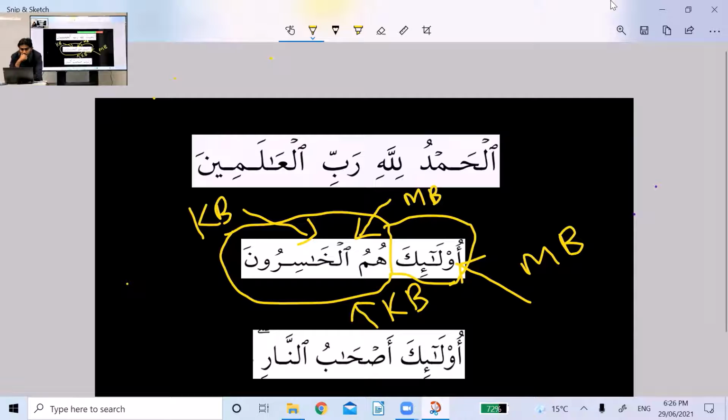Is this in the second category of khabar from your slides? Yes, sister. This is the second category, which is the complete sentence khabar. You are right, because khabar has 3 types: one word khabar, a complete sentence khabar, and shibul jumla khabar. This is the second type, complete sentence khabar.